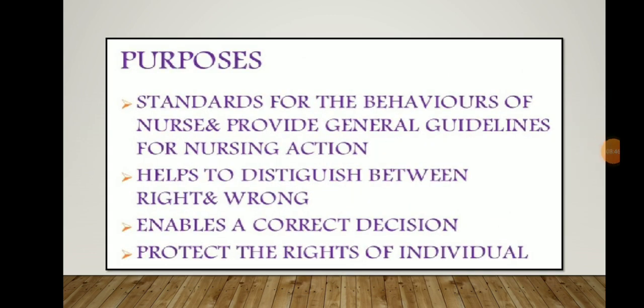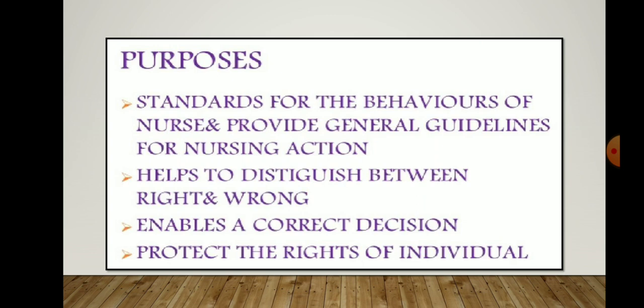So the code helps to take a correct decision, or a uniform decision within the group. It helps to protect human rights, individual rights, the rights of families, the community, and also the rights of the nurse.